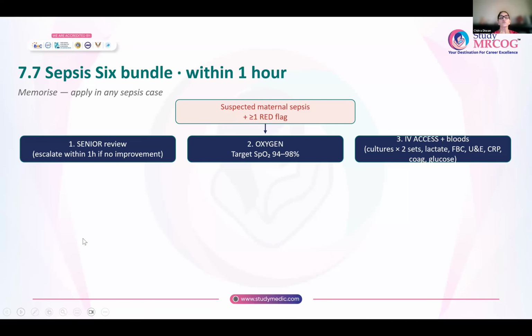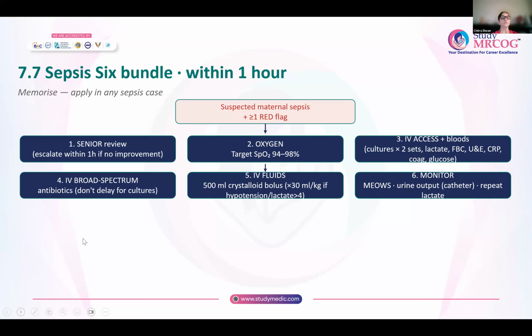Second is oxygen. So targeted, like the SpO2 has to be maintained between 94 to 98%. You will start oxygen. You will get IV access and get bloods for investigation. So blood culture, 2 sets, lactate, full blood count, U's and E's, CRP, coagulation profile, and glucose. These are all the things that you will get before starting IV fluids or before starting broad spectrum antibiotics.